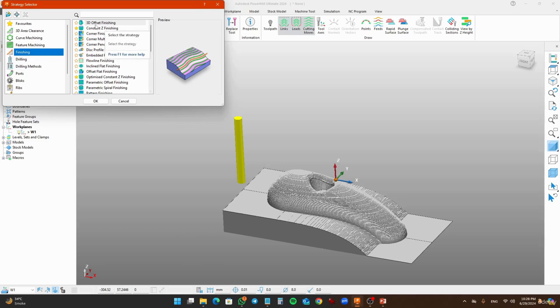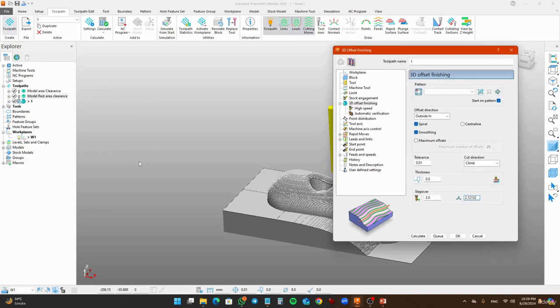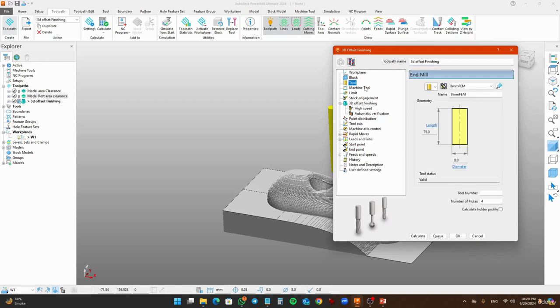So what I'm going to do is study the 3D offset finishing. Just go and select the 3D offset finishing. Click OK. Name it 3D offset finishing for better understanding. Select the tool.